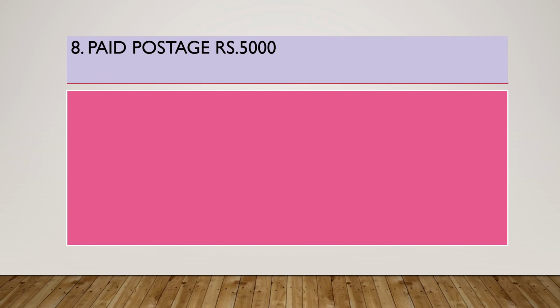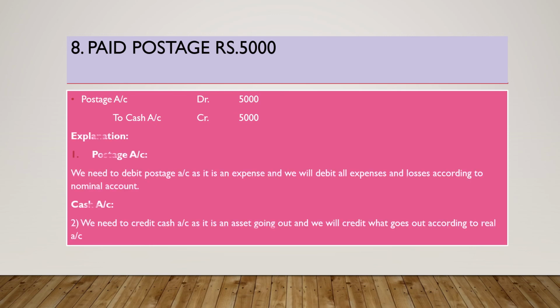Next transaction: paid postage. As we know, postage is an expense, so we have debited. In what form have we paid? In the form of cash. So write to cash account credit 5,000. Postage is an expense, we have debited it. Cash is an asset going out, so we have credited it. These are again according to the nominal account and according to the real account.